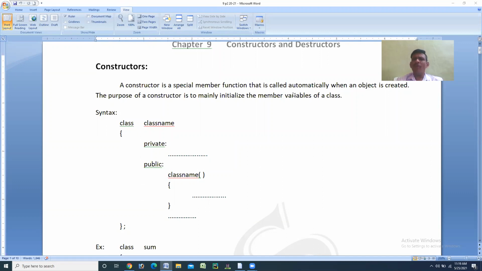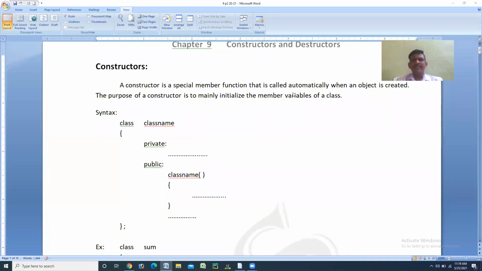Because it is called automatically. Normally we know that if it is a member function, to call that member function, a calling function should be written, then you have to execute the call.